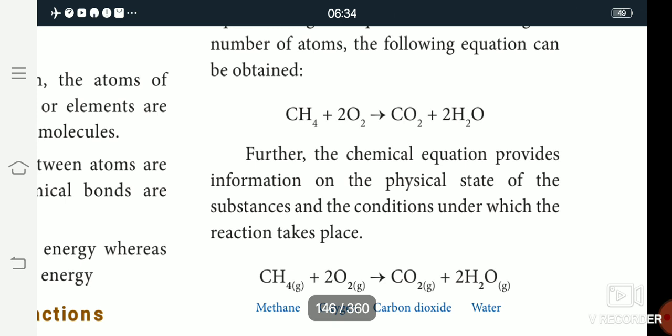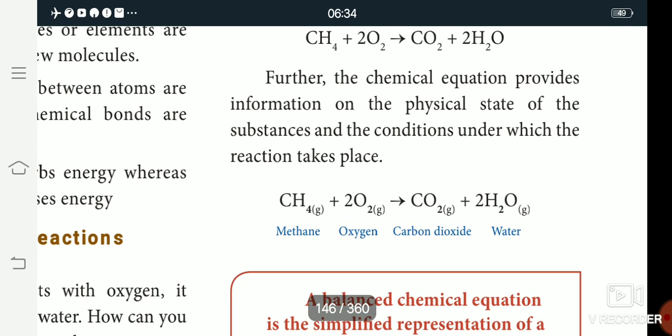So the symbol is G. Next, oxygen is a gas molecule, so the symbol is G. Carbon dioxide is a gas molecule, the symbol is G. Then the water molecule: water is a liquid, and then it is in evaporated form, so the water is a gas symbol. This is the methane reaction.